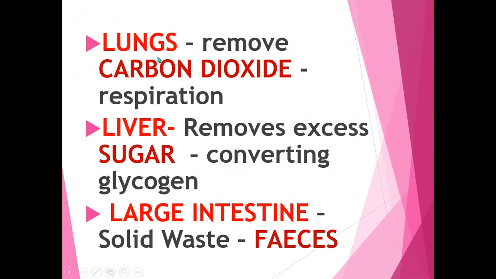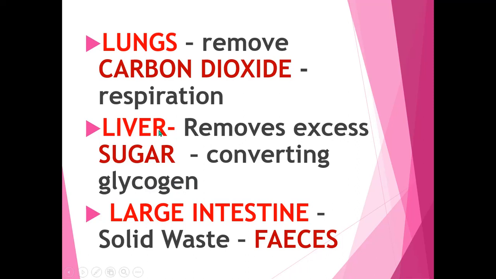Now, the lungs remove carbon dioxide by the respiration process. Then the liver removes excess sugar from our body by converting it into glycogen.